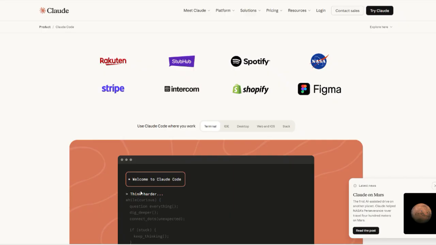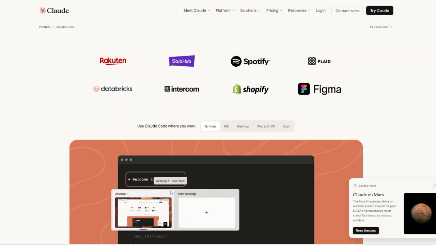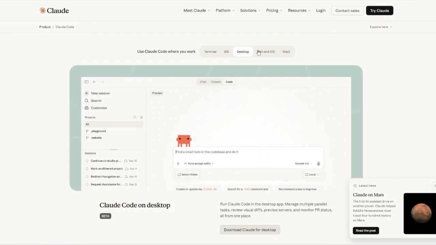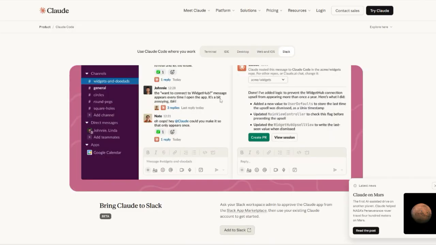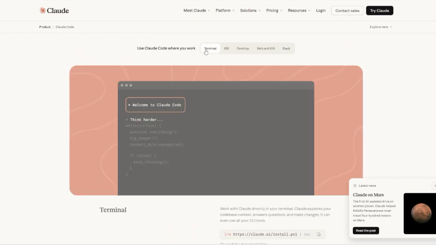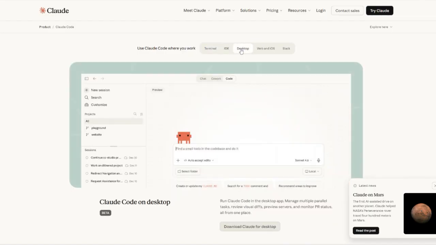Claude Code is an AI coding assistant from Anthropic designed to work inside your actual coding workflow: in your terminal, in your IDE, on your desktop, on web or iOS, and even inside Slack. Instead of just generating snippets in a chat box, Claude can read code, and it can understand and manipulate your live code base. It's like having an AI pair programmer that knows your entire project structure and dependencies.